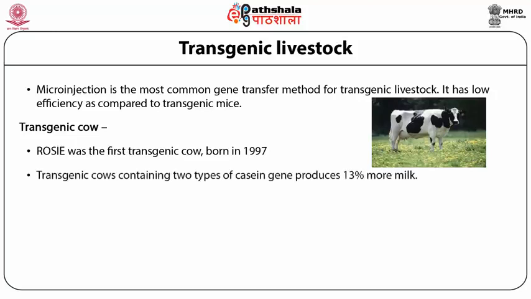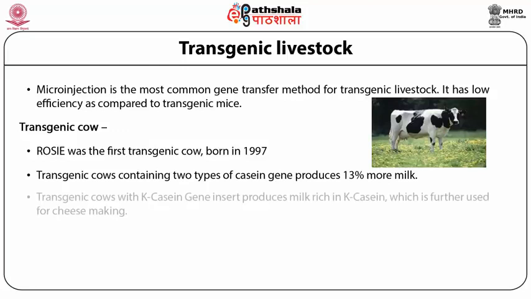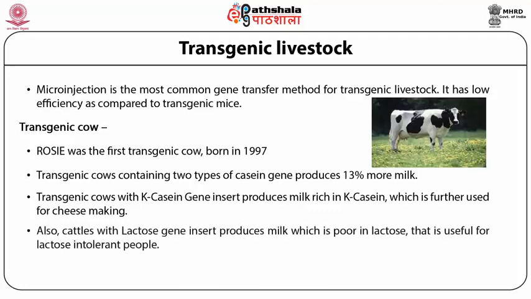Now, a transgenic cow containing two types of casein gene produces 13% more milk in comparison to the normal cow. A transgenic cow with the K-casein gene insert produces milk rich in K-casein, which is further used for cheese making. We have also produced cattle with the lactase gene insert, which produce milk rich in lactose. We have also produced livestock which are prion free. As we know, prion can cause mad cow disease in cattle.